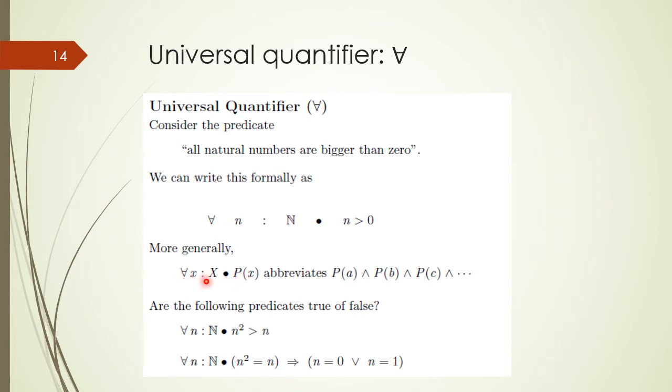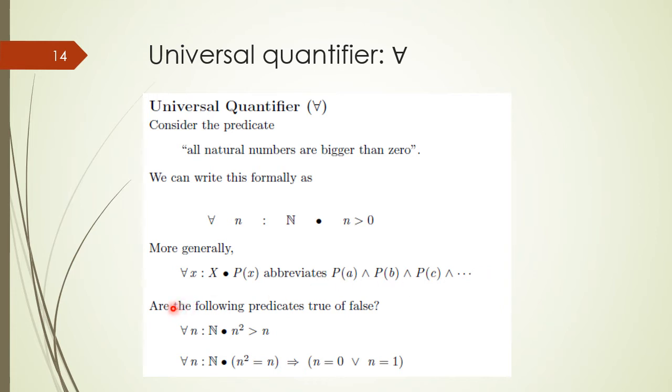For example, in domain X there are n values, and if we substitute the n values in place of x in the predicate, we will get n propositions or n statements, and if all the n propositions are true, then the whole universal quantified statement would be true. Therefore we use the AND operator between the statements after substituting values from the domain.